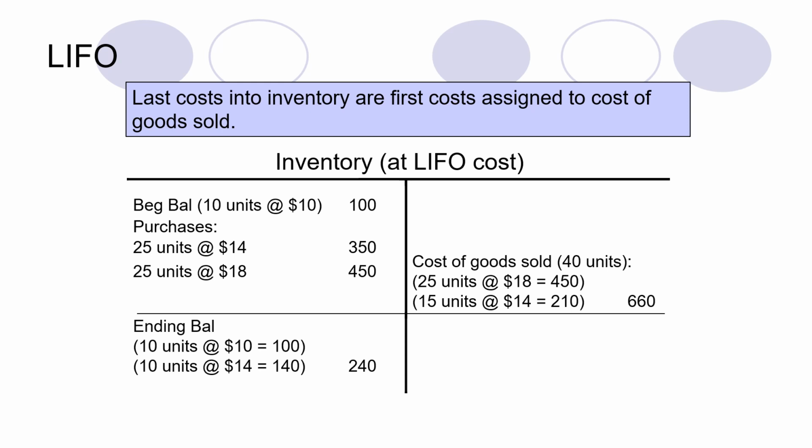On the other hand, the oldest cost would be assigned to the ending inventory. So these 10 units were at the cost of $14, that is 140, and 10 units at the rate of $10, that is 100. So 240 is the value of ending inventory, and 660 is the value of cost of goods sold.